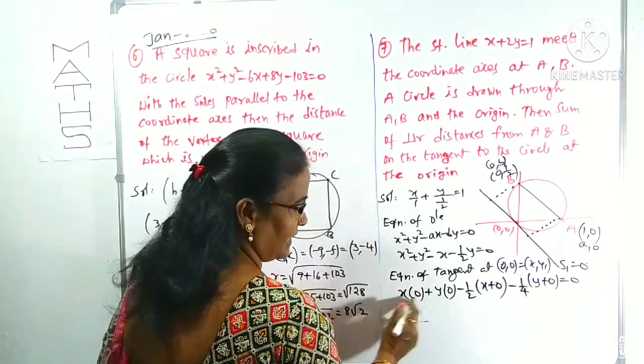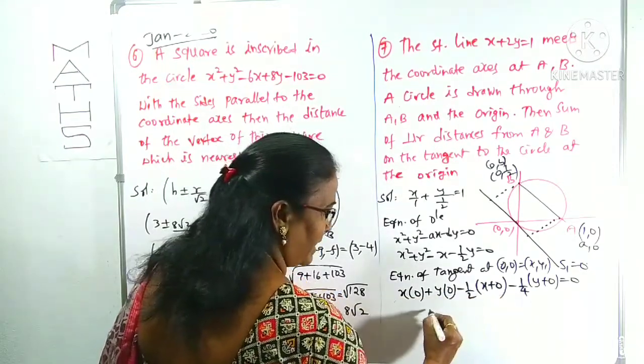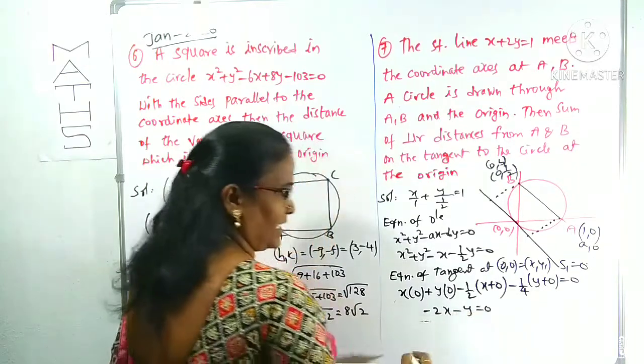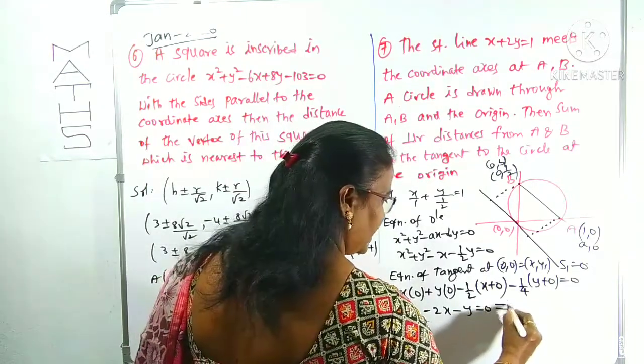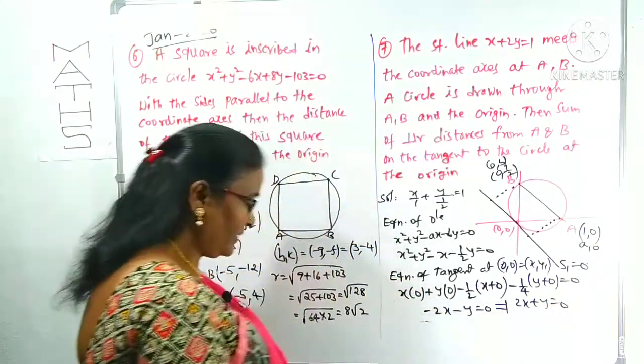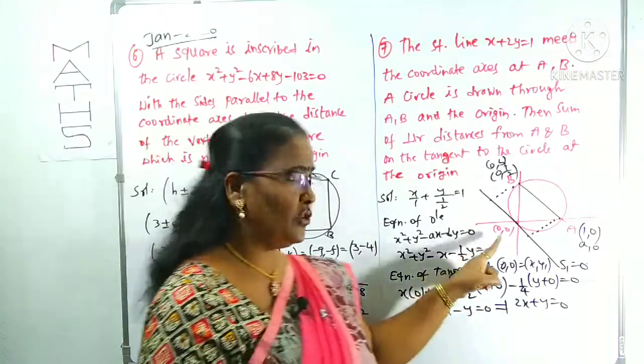We can cancel out these two zeros. But taking the LCM, which is 4, here minus 2x minus y is equal to 0 we can get. Now again this one we shall rewrite: 2x plus y is equal to 0. Right? What is this? This is the equation of the tangent at the origin.